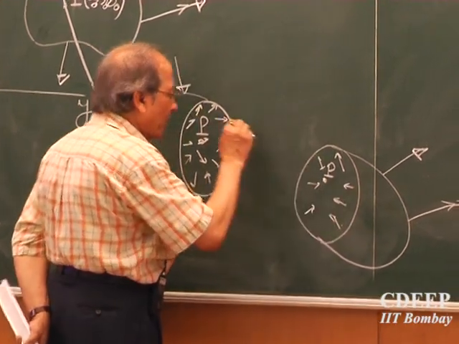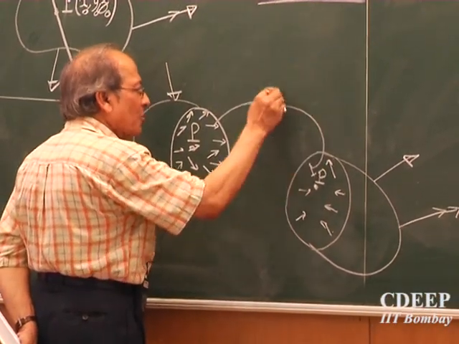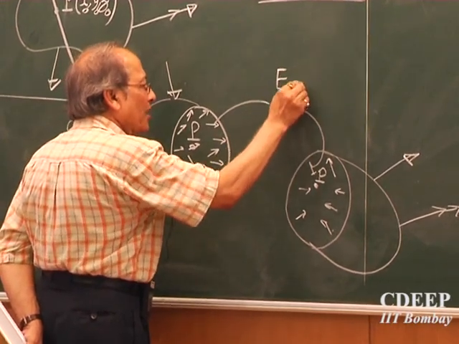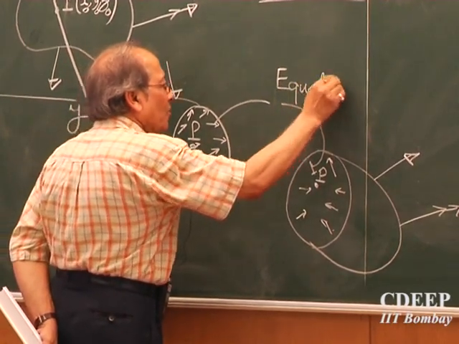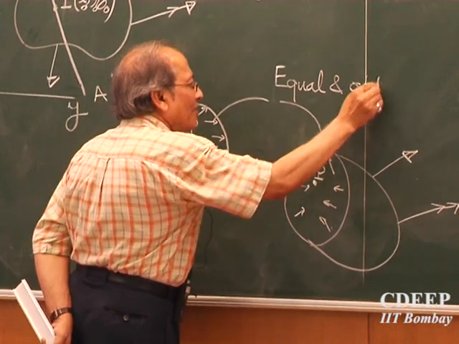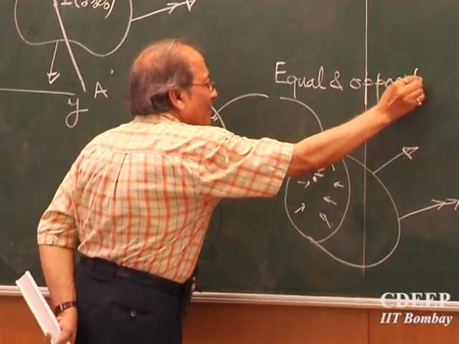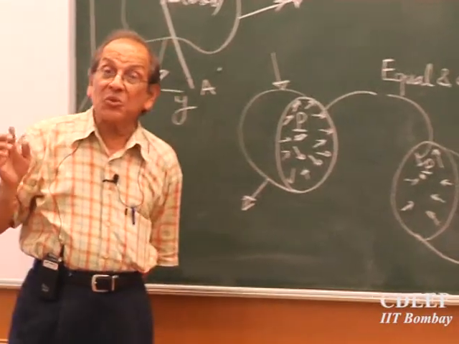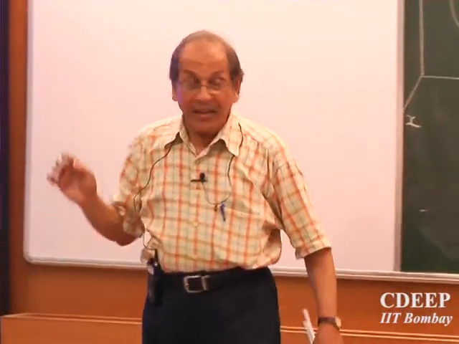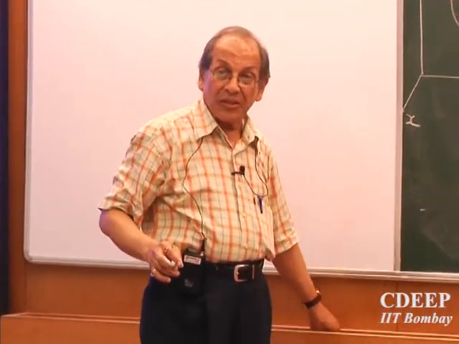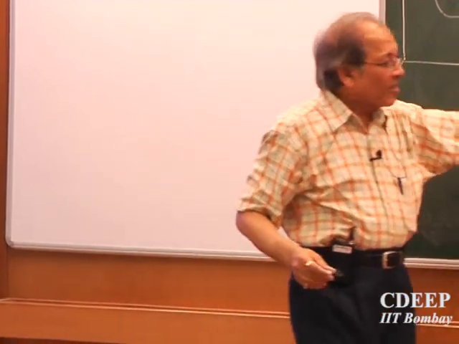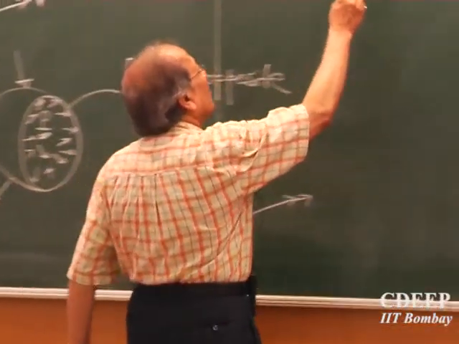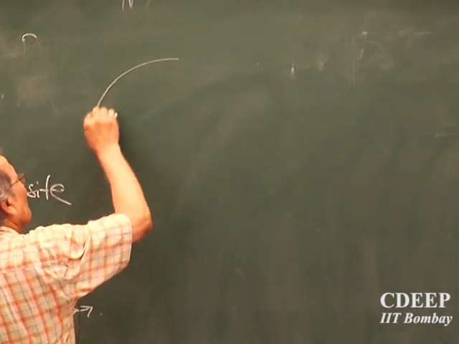They must be equal and opposite. So this force system and this force system, at any point you take, must be equal and opposite from Newton's third law. So this force distribution must exist on this body in order to keep this body in equilibrium. Obviously we can take, now I will draw another diagram.